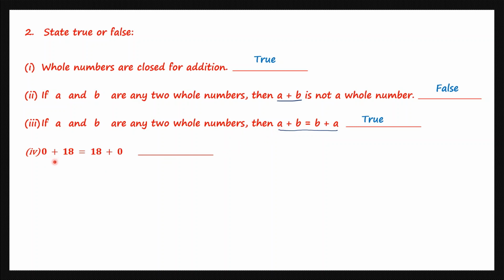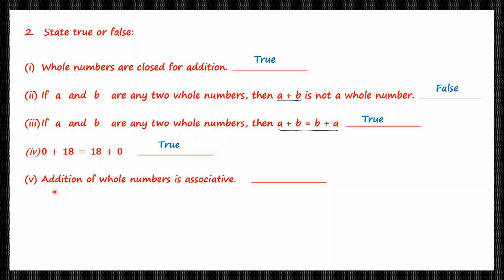Question 4. 0 plus 18 is equal to 18 plus 0, is this statement true? Let's see. 0 plus 18 is how much? 18. And this side, 18 plus 0 is 18. So this statement is true, isn't it? The left side is equal to the right side. So let's write that true.